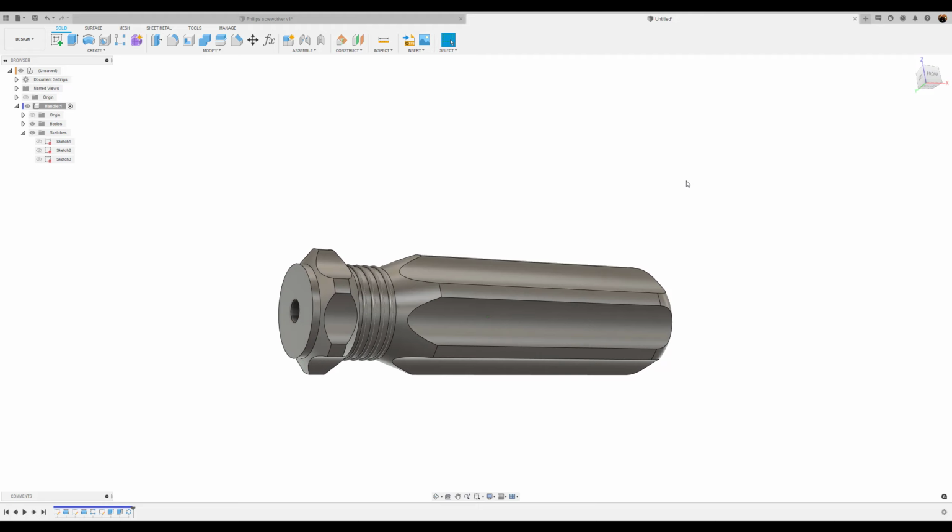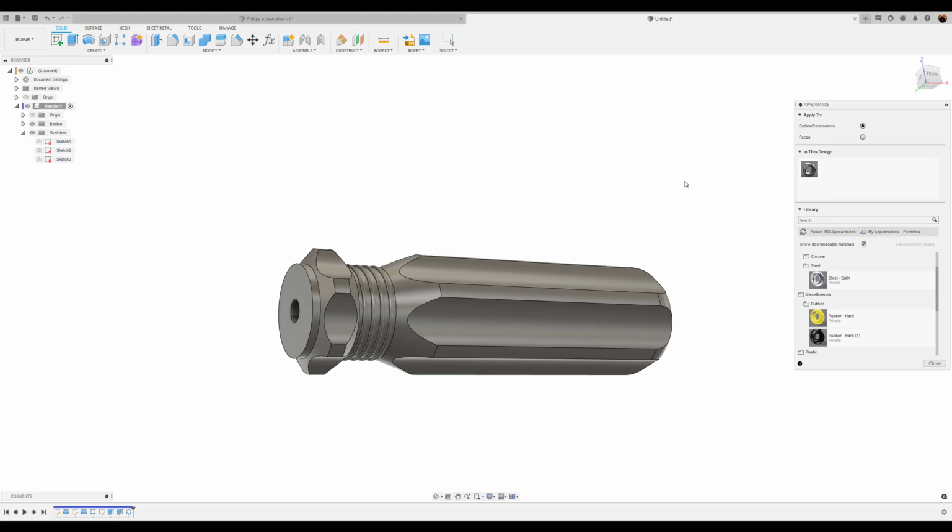All right, before we move forward, let's go ahead and give it some color. For this appearance, I used the steel satin material, and I basically set it up. So I'm going to go ahead and drag these up, and then I'll just double click and show you what I got. Actually, I take that back.